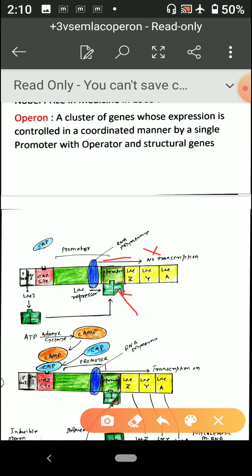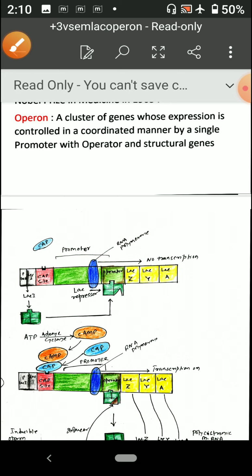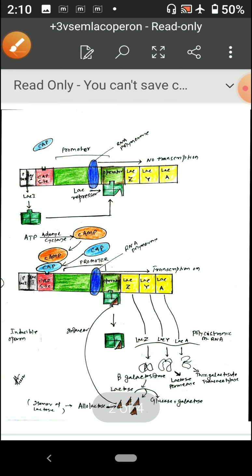The other way of controlling is by the attachment of CAP at the CAP site. So this CAP is a protein.